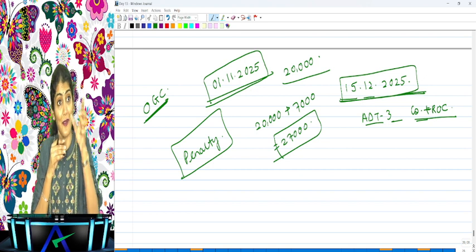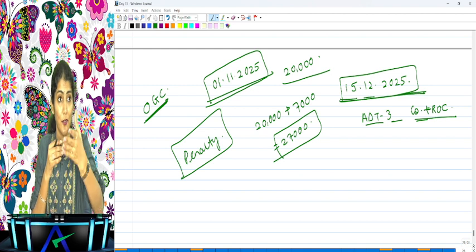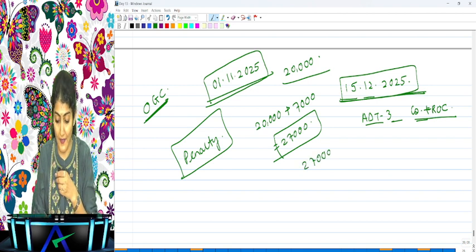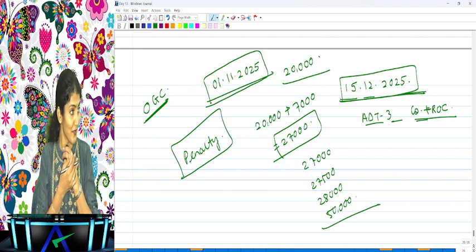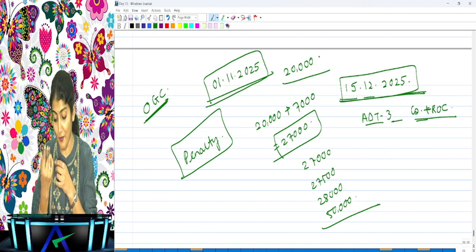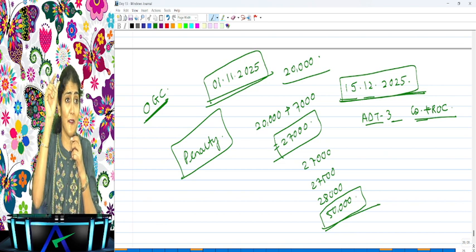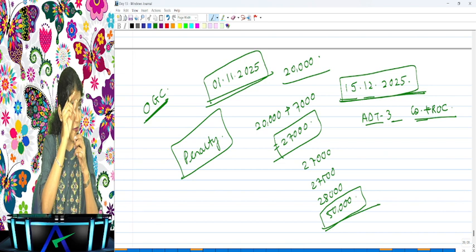Some of you say 27,500, because you counted 15 days of December. But no, he filed the form ADT 3 on the 15th, so the delay is 14 days. You understand? And the MCQ comes in the exam like that only: 27,000, 27,500, 28,000 and 50,000. Somewhere your general knowledge also says 50,000, there is something like 50,000 over there.